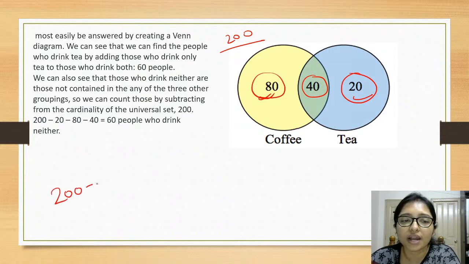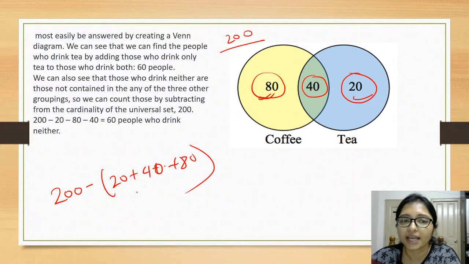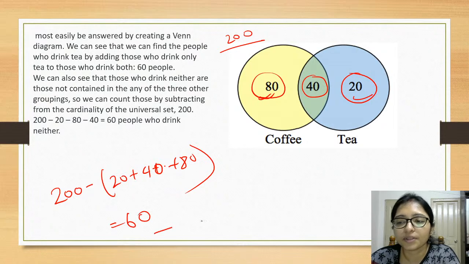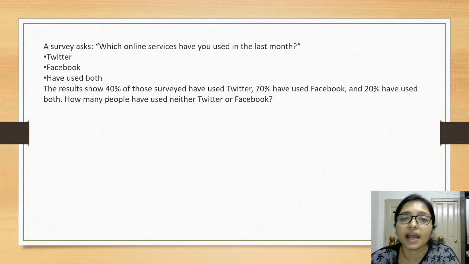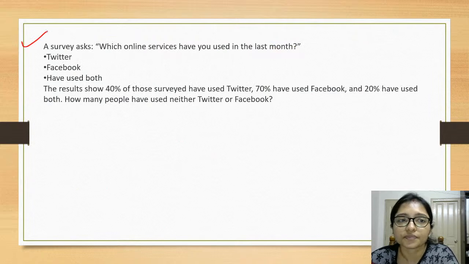That will be 200 minus, that is 20 plus 40 plus 80. So this is the 60 people, that is neither, right? And who is taking tea, that is definitely this one, right? You are correct.